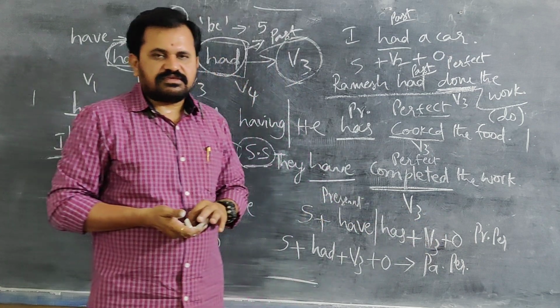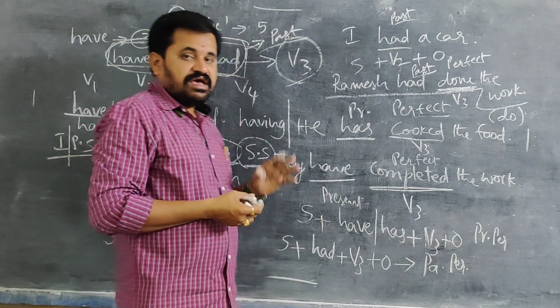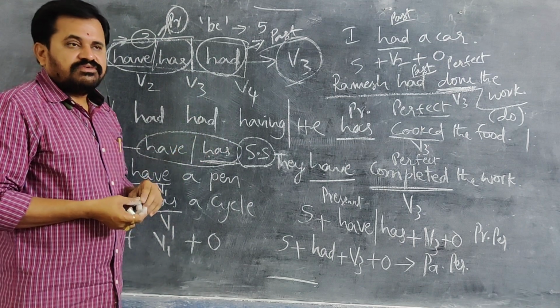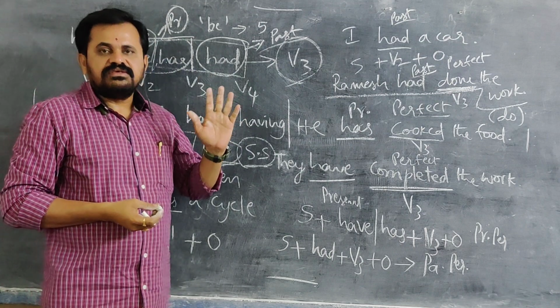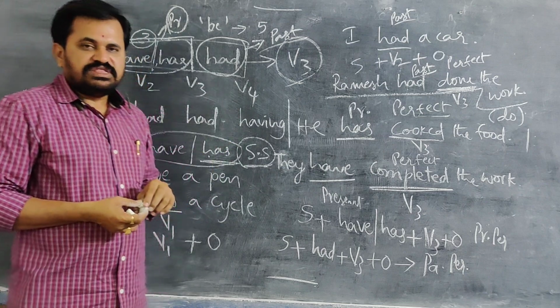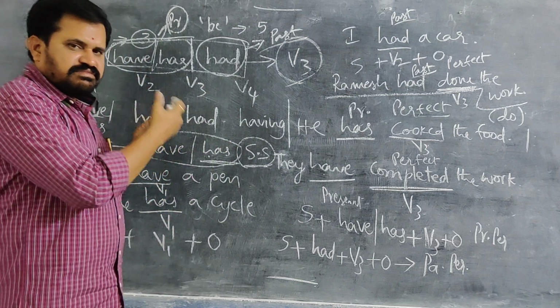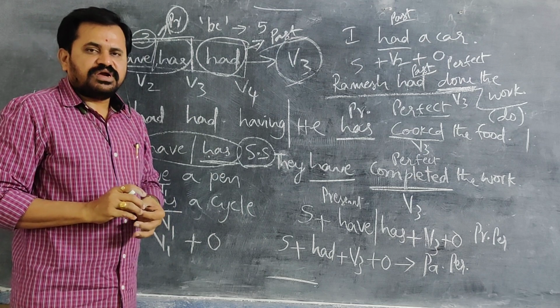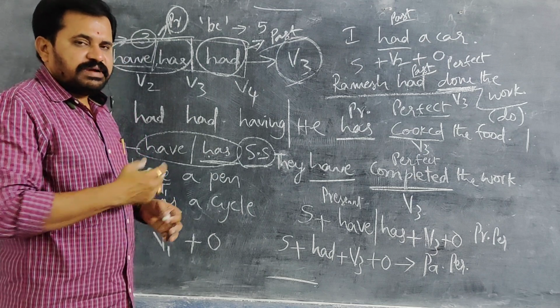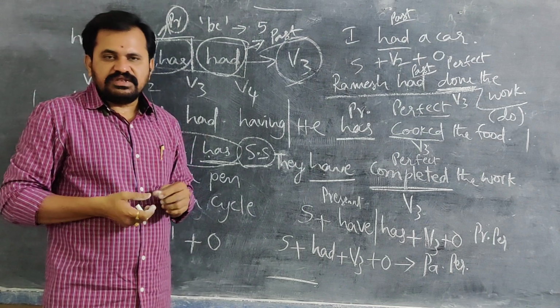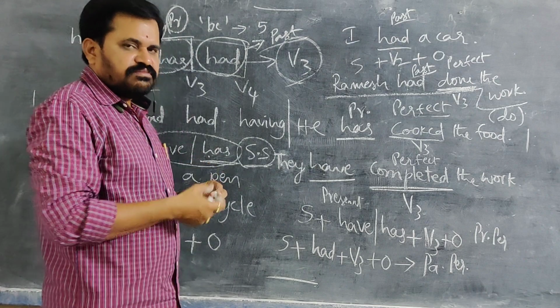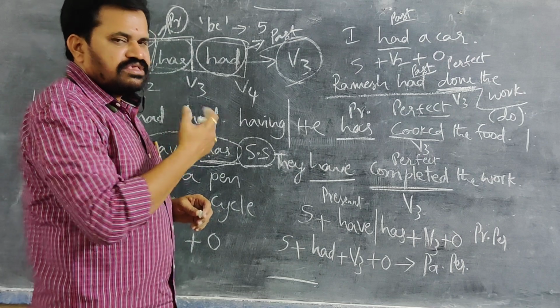So we learned 6 tenses here, and the uses of have, has, had also we learned. Whenever we want to use any main verb after these, compulsorily we should use V3 only. This is the main important thing we should know. Depending on this, you can come to understand the next level very easily. Though it is very simple and basic, this memory is most important.